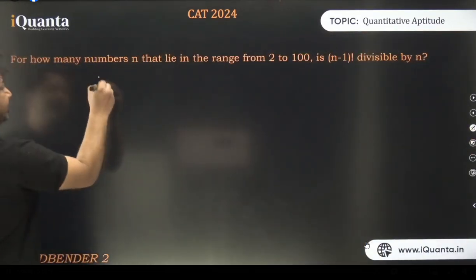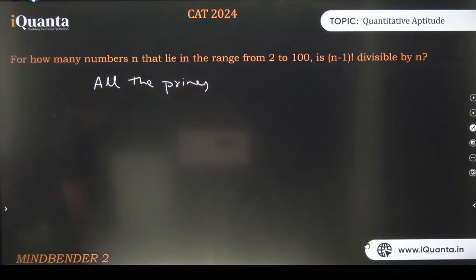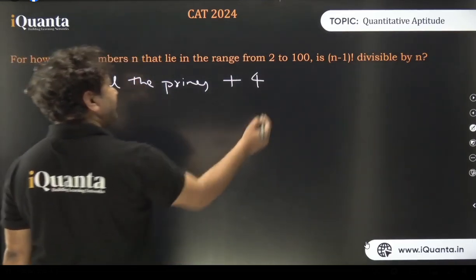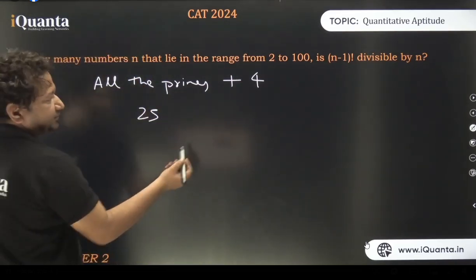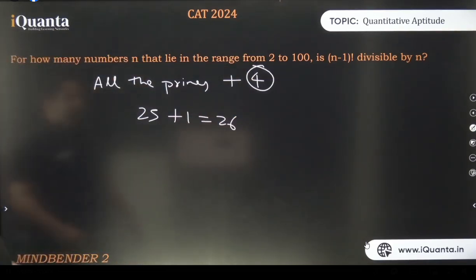See, all the primes under 100 will be there, which will not divide, and 4 will also not divide. Right? हाँ सही था. ठीक है. All the primes plus 4. So how many primes do we have? 25 primes, and one number is 4. So 26 numbers are those which cannot divide this. The remaining ones can divide this.